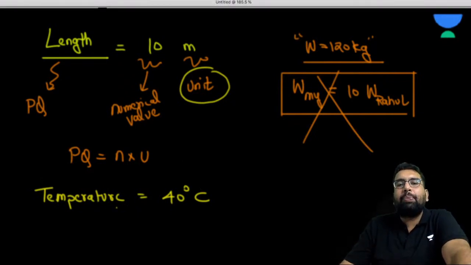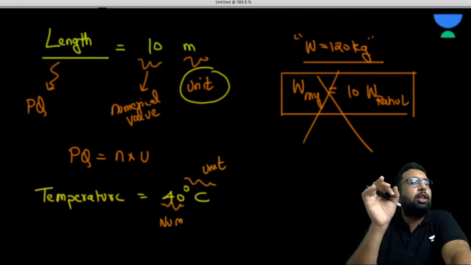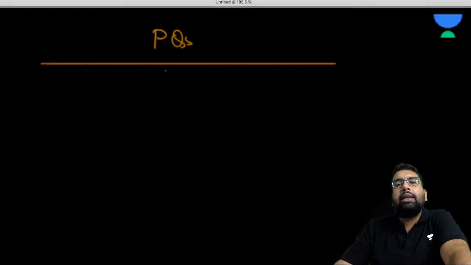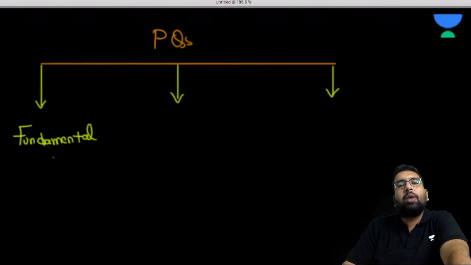Again, see: temperature 40 is the numerical value, and degree Celsius is the unit. So what is the point? Every physical quantity is described with the help of a numerical value and a unit. Now, what are the different types of physical quantities? In physics, these physical quantities are broadly classified into three. One is fundamental quantities.